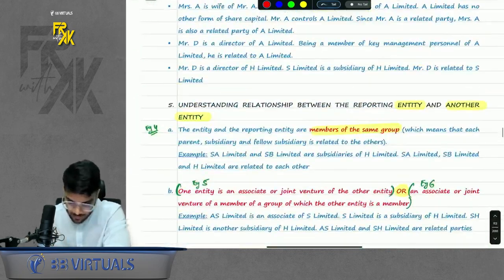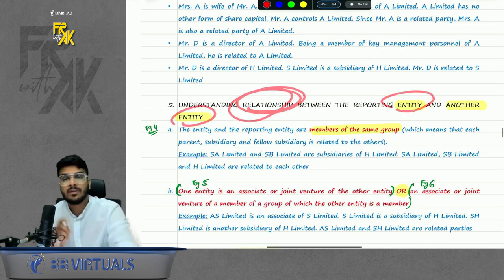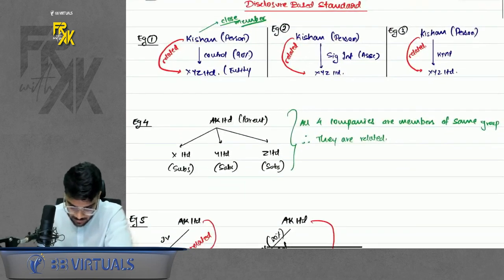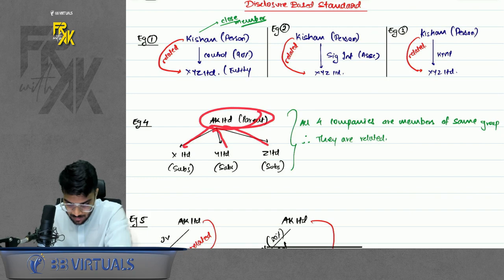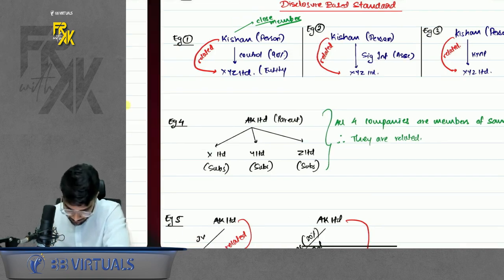Chalo, next part. We will now understand the relationship between an entity and another entity. When will two companies be related? If they are members of the same group. What is the meaning of this? Let's say AK is the parent, he has 3 subsidiaries. All of these companies are members of the same group. They all are related between them.